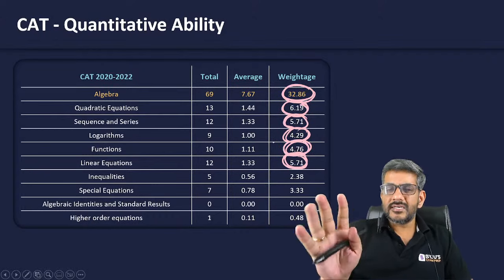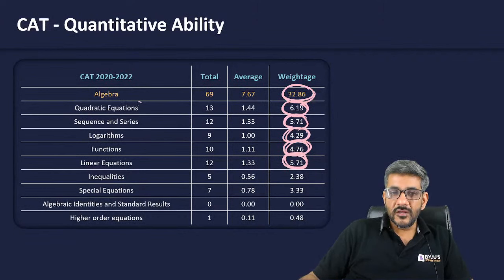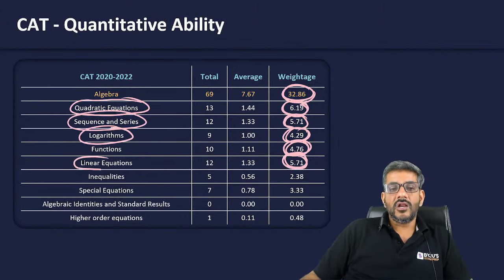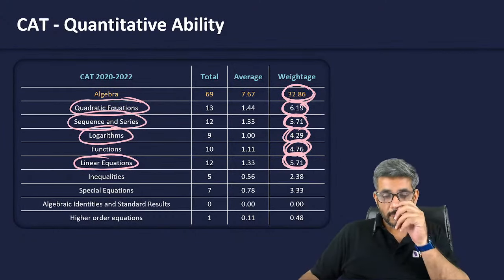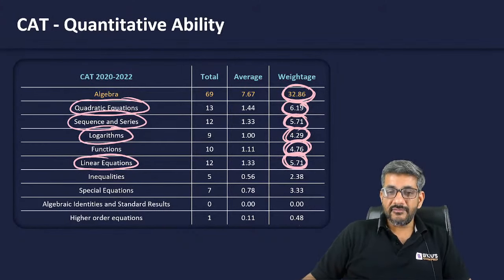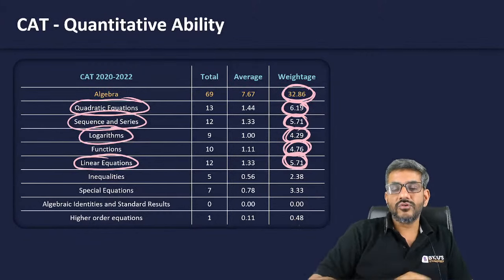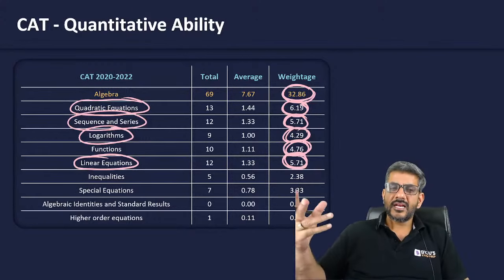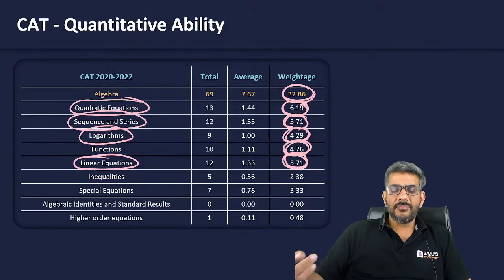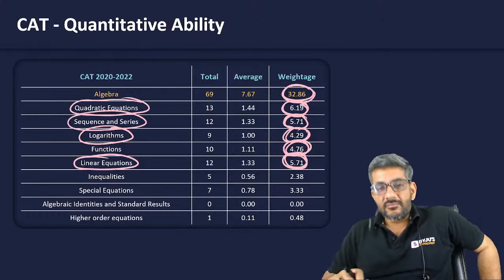So here you can be a little selective about the type of questions. If you are not very good at algebra, I would say do quadratic equations, sequence and series and logarithms thoroughly along with linear equations. The other areas you can just do the basics and move on. This is, I am saying, from one more perspective, because apart from CAT, there is no other exam where algebra is the second most important area. Always, arithmetic has been the most important area. The second most important can be geometry, can be numbers, can be modern mathematics. Only in CAT, algebra has been the second most important area.